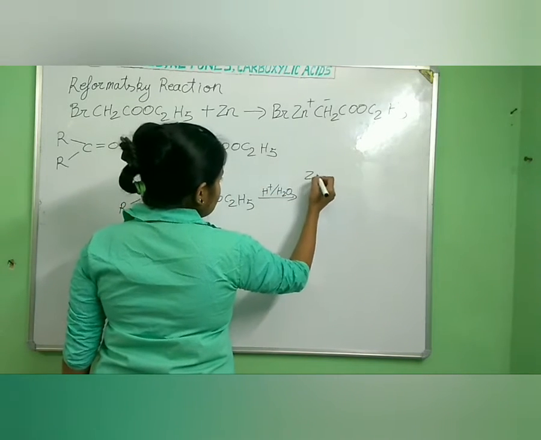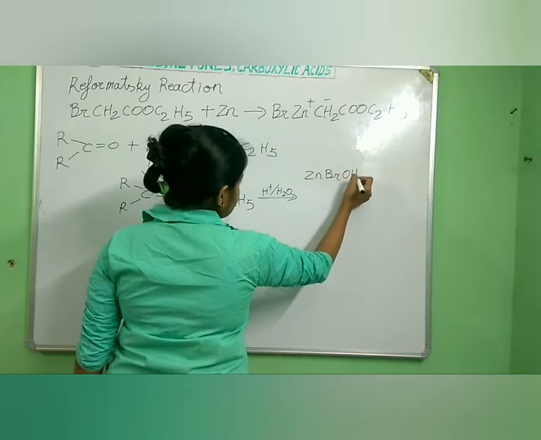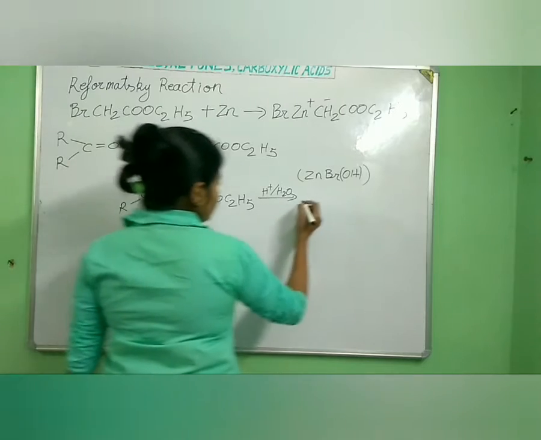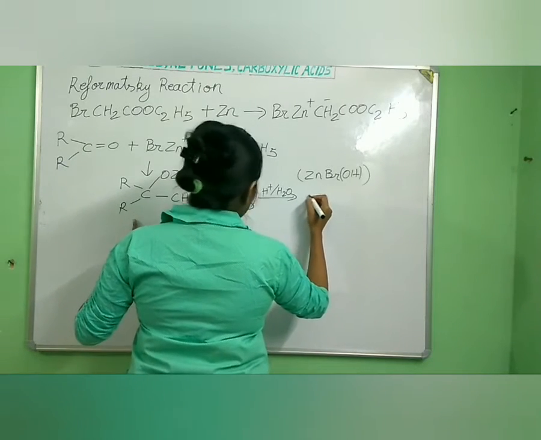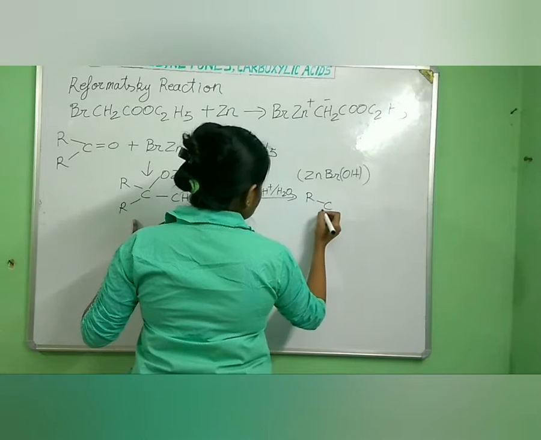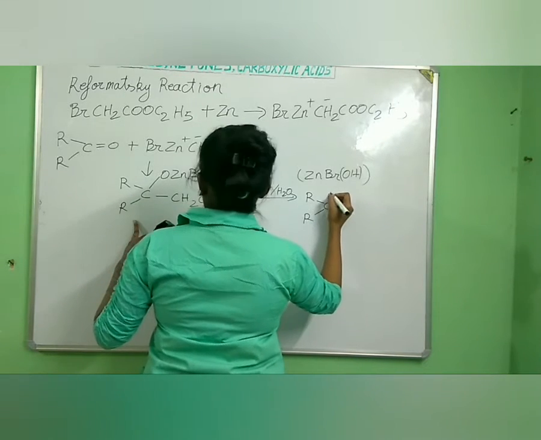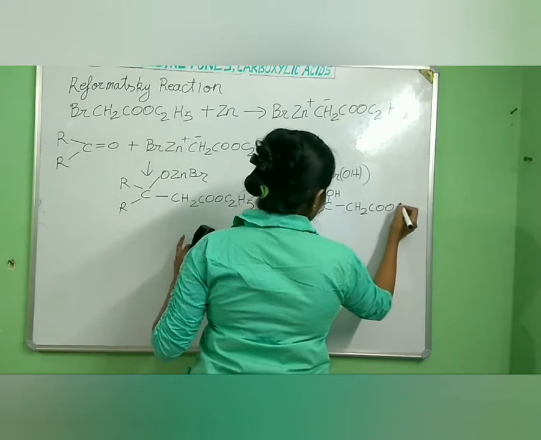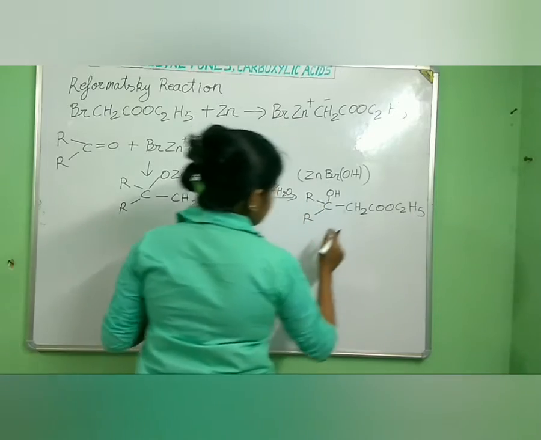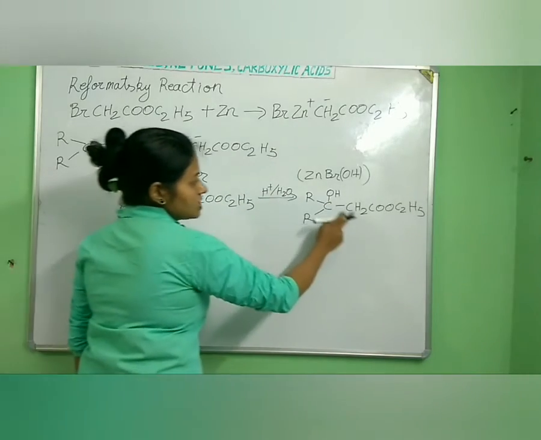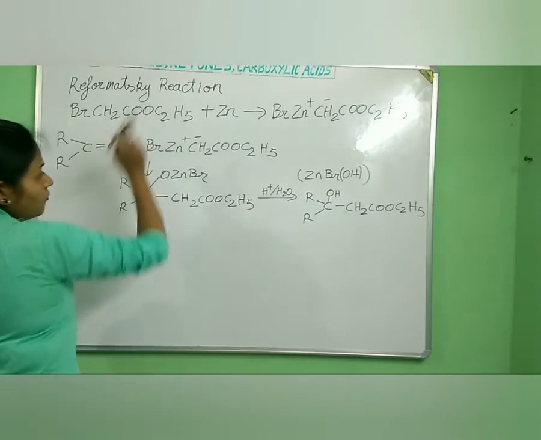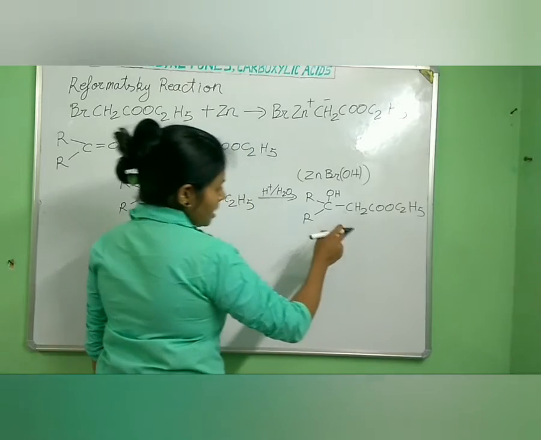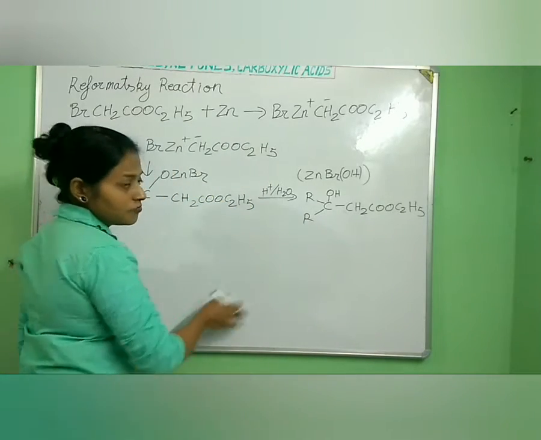We will be getting ZnBrOH, plus we will be getting another product, that is R, C(OH), R, CH2COOC2H5. So we are getting beta hydroxy esters in the Reformatsky reaction. Now this beta hydroxy ester is often not isolated. They can undergo further reactions.